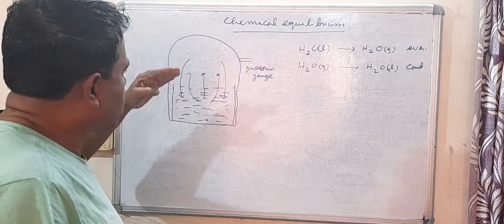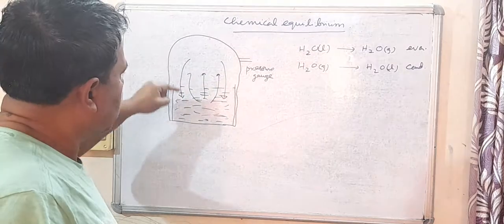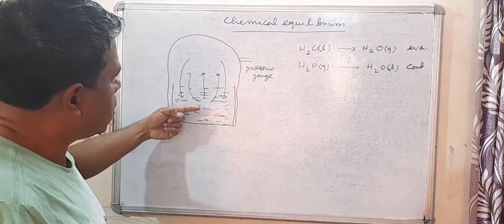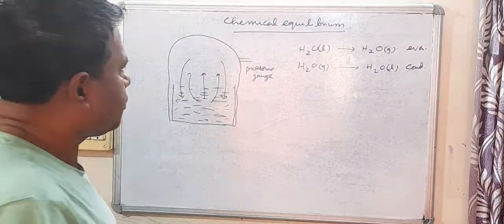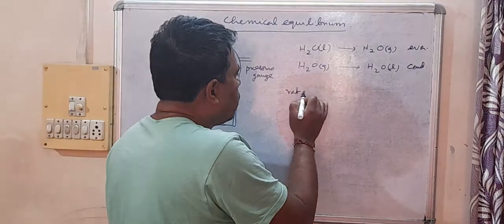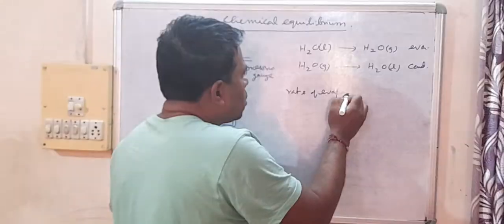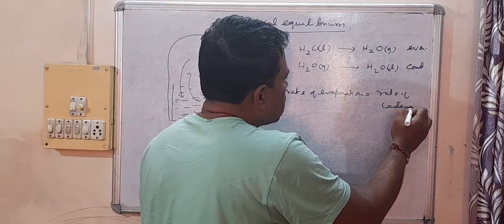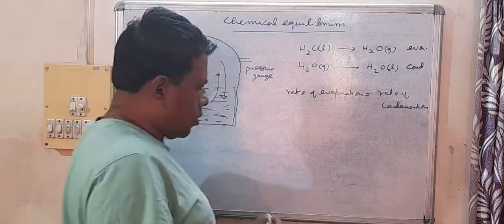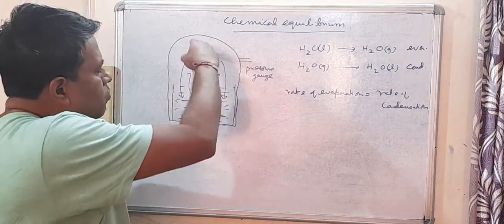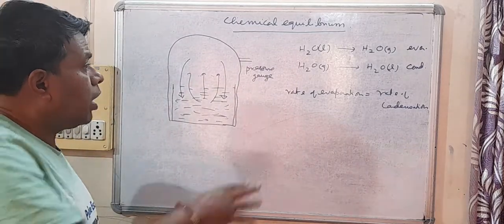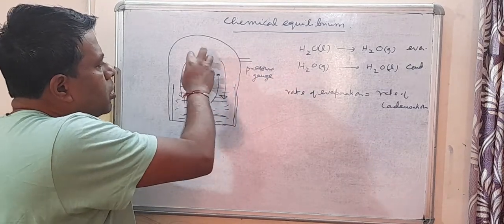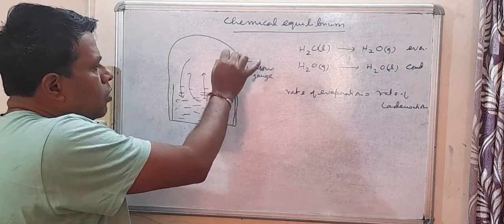And after some time, the rate of evaporation and the rate of condensation will be equal. Rate of evaporation will be equal to rate of condensation, and when this happens, you will see that pressure will become constant, pressure will become same.